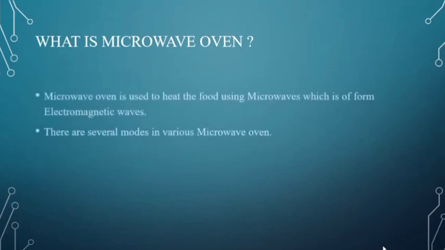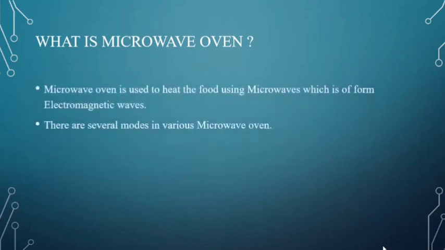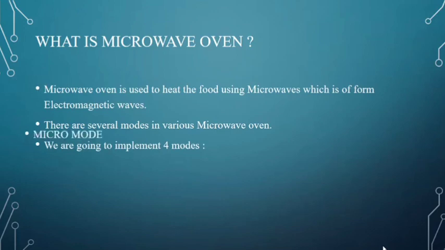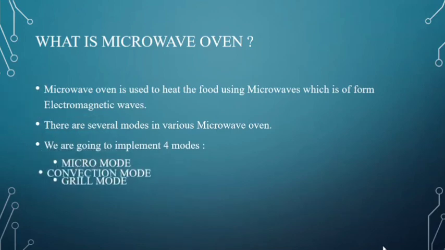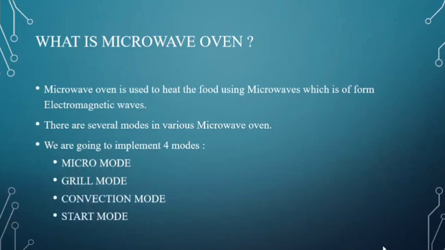A microwave oven is used to heat or cook food using microwaves, which are electromagnetic waves. There are several modes in various microwave ovens. We are going to implement four basic modes: micro mode, grill mode, convection mode, and start mode. Let's see how these modes work and how we are implementing them.